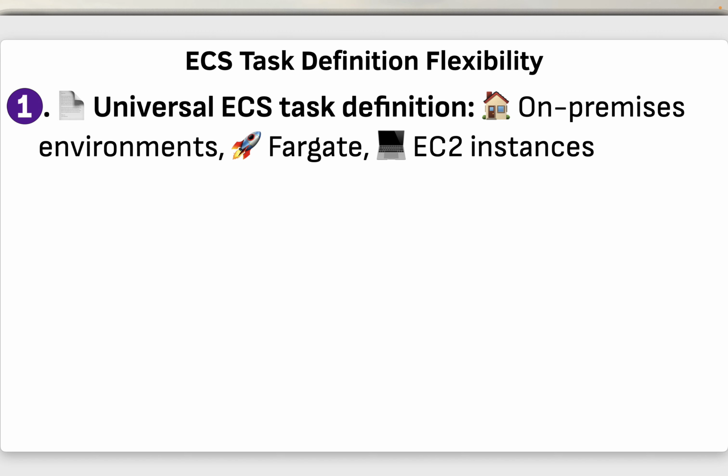So ECS task definition flexibility. ECS task definitions can be used universally across on-premises environments, Fargate, and EC2 instances, allowing for a single definition to be applied in multiple computing environments. So in ECS, the tasks are scheduled using something called a task definition, and these are uniform or universal across all three environments. So we don't have to do any specific configuration or setup or code to make it work with different types of environment. So all three are supported without any changes required to the code or the config.